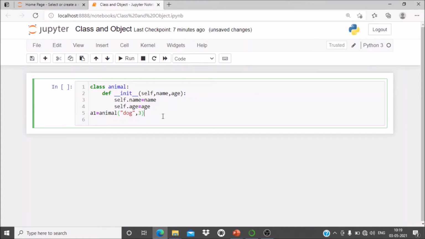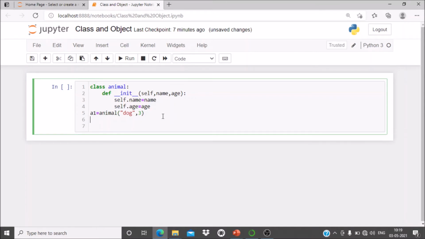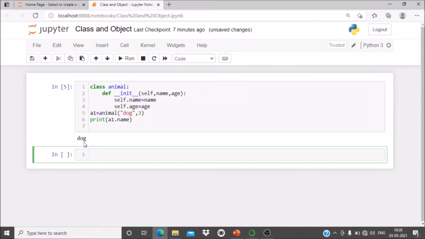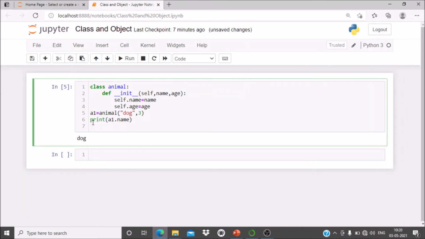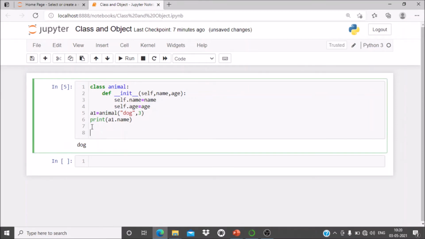After creating this object, you can print a1.name. Now you can run it. See what it is printing: dog. Similarly, you can create multiple objects. Suppose I am creating another object, a2 is equal to Animal.